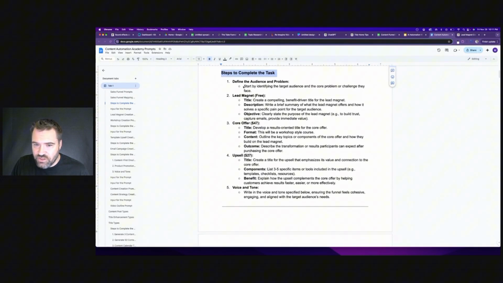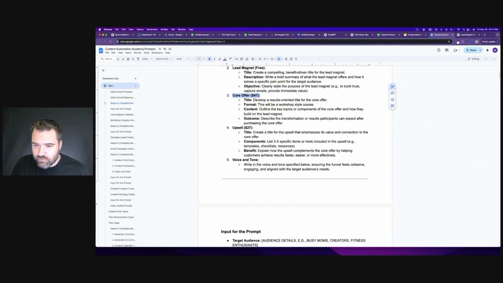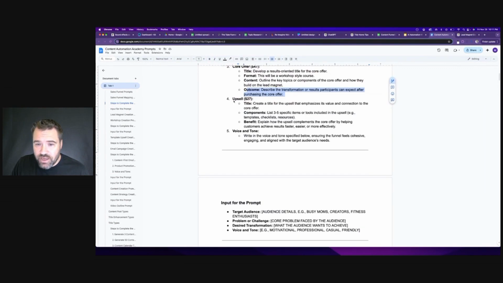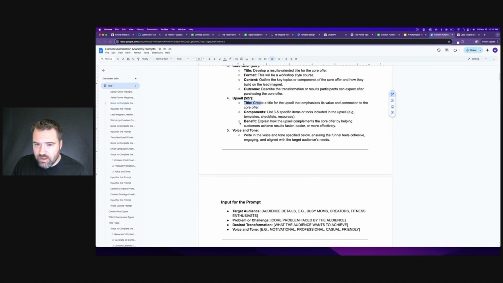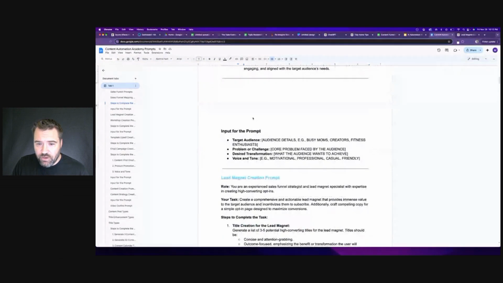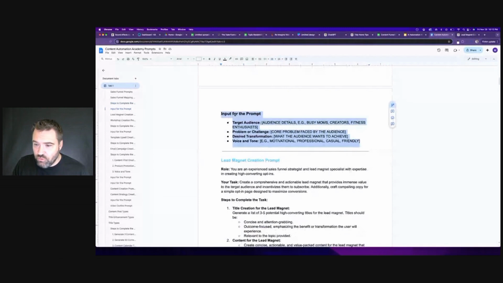So for our funnel strategy, it's going to define the target audience. It's going to come up with a lead magnet, the title, the description, the objective of it. It's going to create our core offer, the title, the format, and it's actually going to outline the content for it and give us the key outcome for that core offer. It's going to put together a $27 upsell, so the title for that, and it's going to show the specific elements that should be included in that upsell and the benefit of getting it. It's actually going to have inputs where you can feed it information like who your target audience is, what problem or challenge that they're facing, what transformation that they're looking for, and the tone in which we want that content to be created.